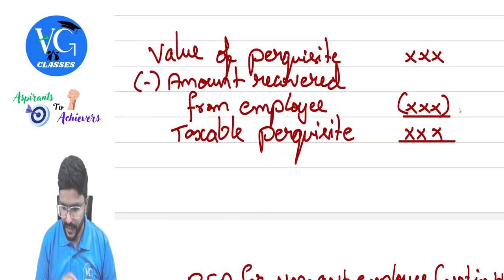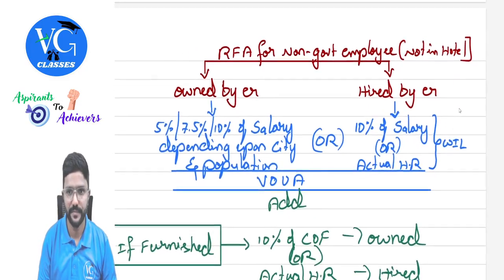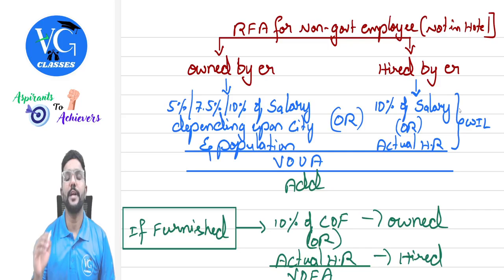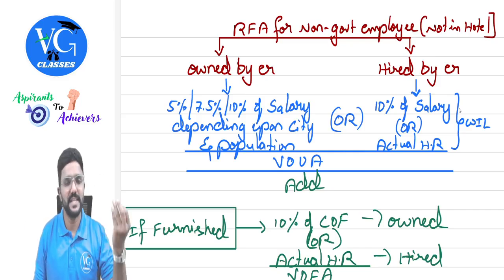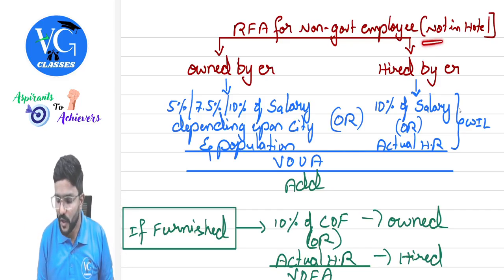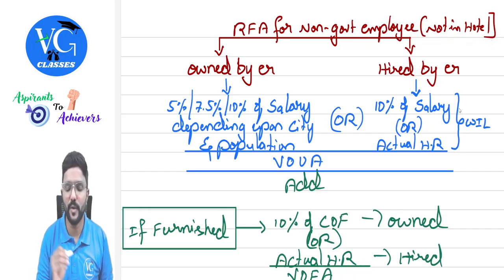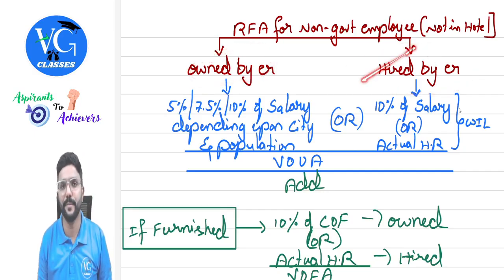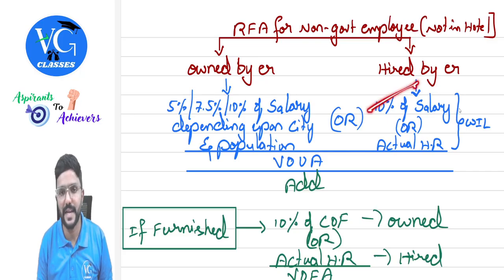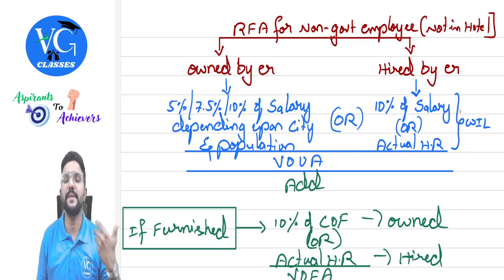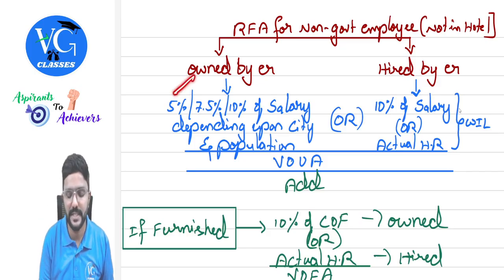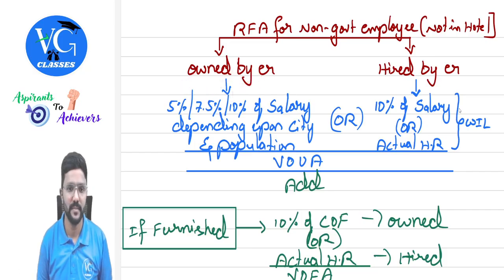So you can just see here, I have made one chart. Rent-free accommodation for a non-government employee. For government employee, it is very easy. The license fee. Which is not in hotel. First check whether the property is owned by employer or hired by employer. If it is hired by employer, then take 10% of salary or actual hire charges, that is actual rent, whichever is lower. Sir, what if it is owned by employer? Then depending upon the population of the city, we need to take 5%, 7.5% or 10% of salary.